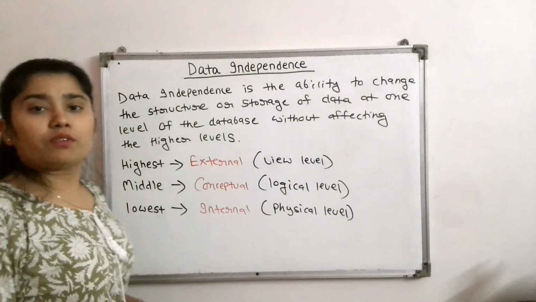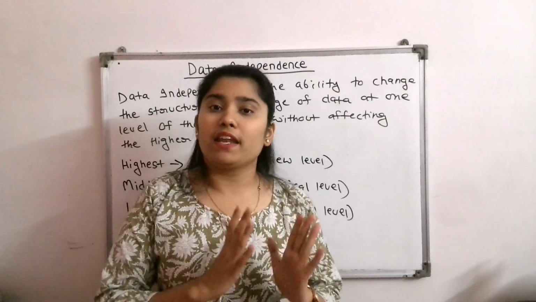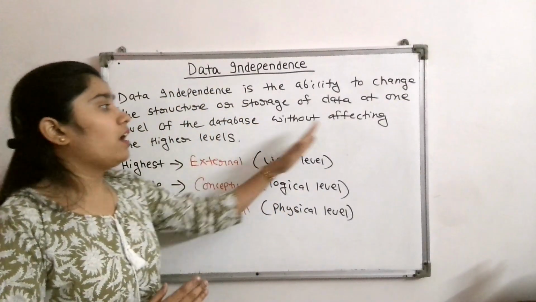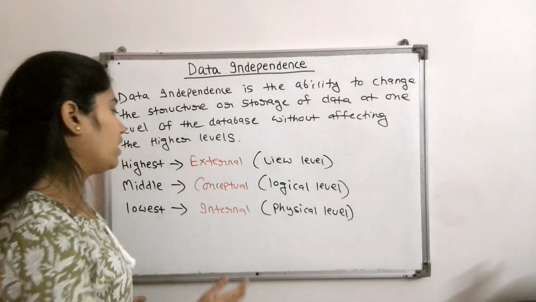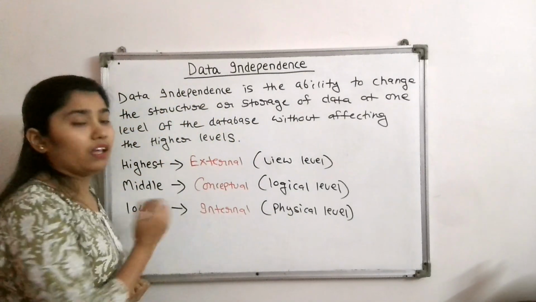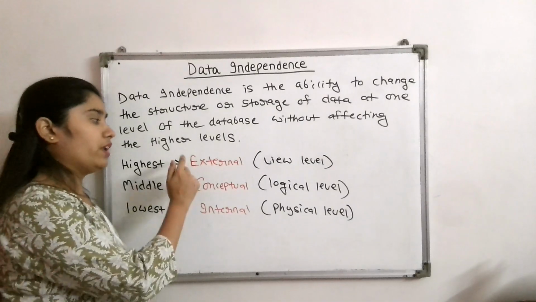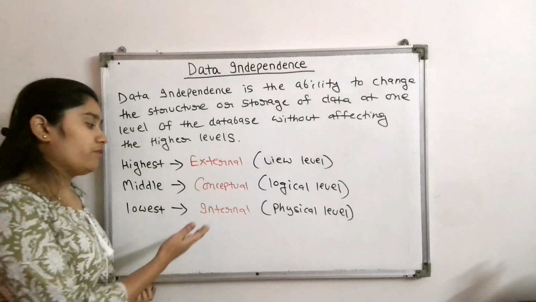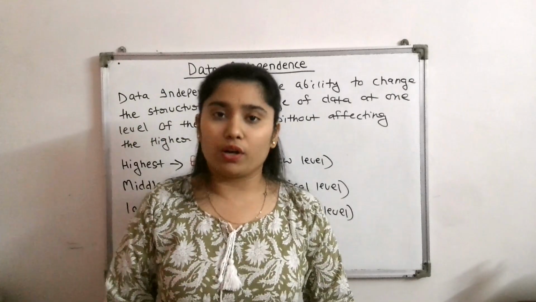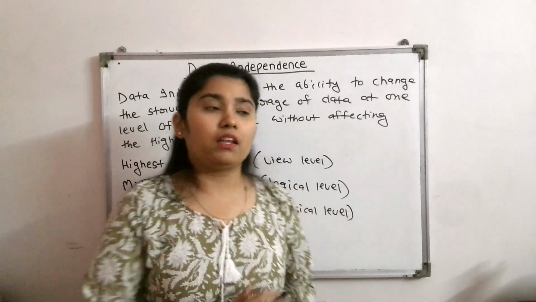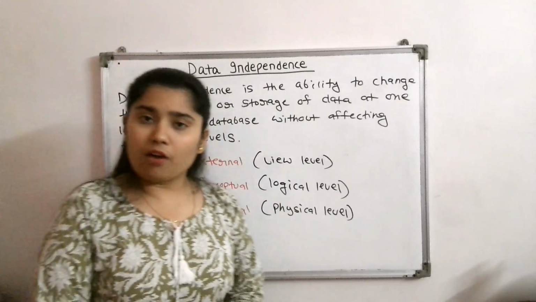Okay, so these are the three levels of the three schema architecture. What we have studied here is that if you make changes at any one level, the higher levels will not get affected. Suppose we make changes at the internal level, which has two higher levels, the conceptual level and the external level. Then the conceptual and external levels will not get affected, as these are the higher levels. It does not have any lower level which will get affected.